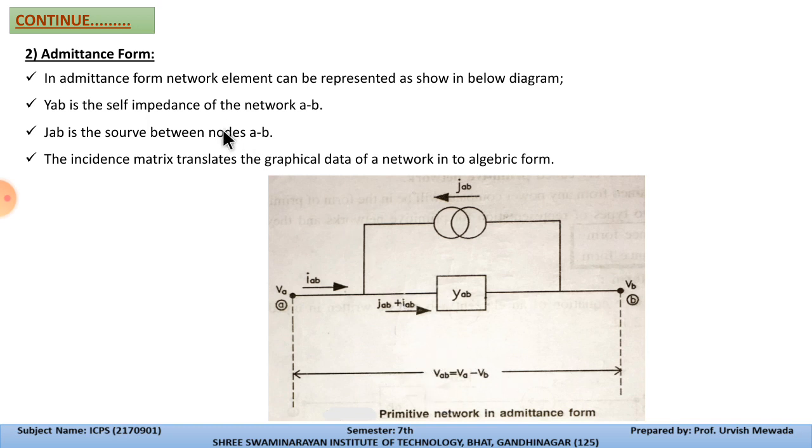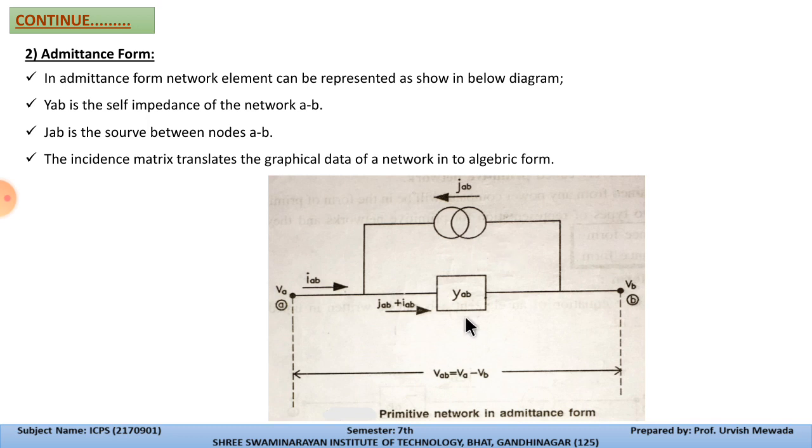So in admittance form, the network element can be represented by I_AB, J_AB, Y_AB, V_B, V_A, and V_AB. Now basically Y_AB is the self admittance of the network.